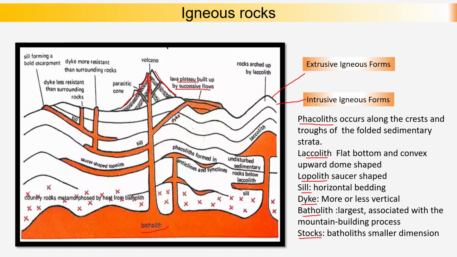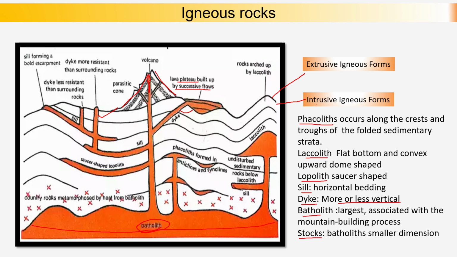Now let us see batholith. Batholith is what gets solidified above the magma chamber itself. A huge one, it pushes up. Next one is stalks. Stalks are generally batholiths but of smaller dimension. Dikes are more or less vertical, like we have here one dike, and sometimes it is not properly vertical, but neither is it horizontal. It is crossing through the strata, not in one stratum at all.